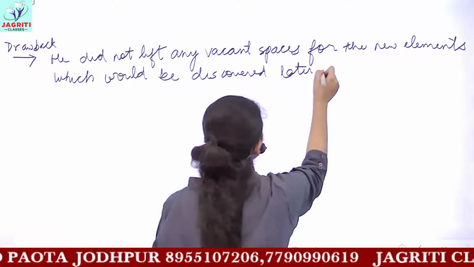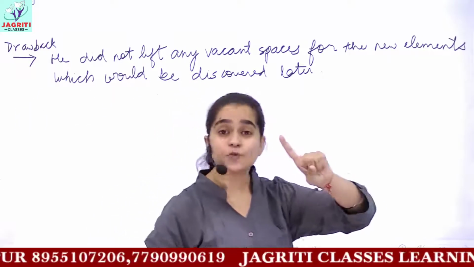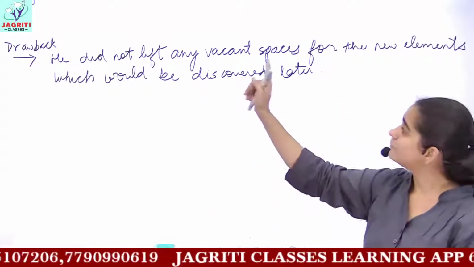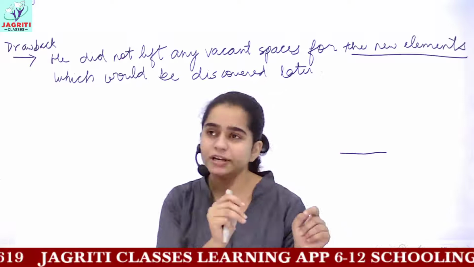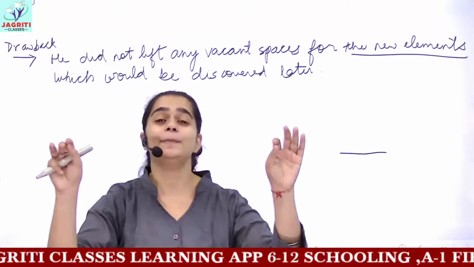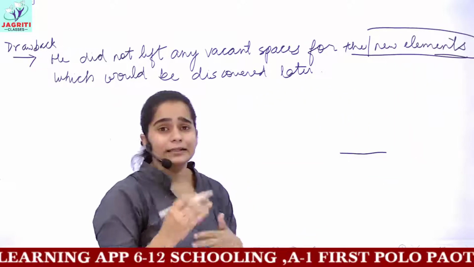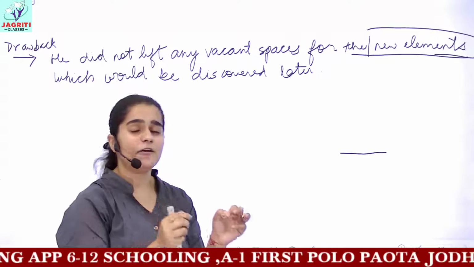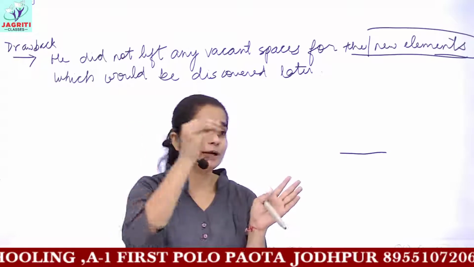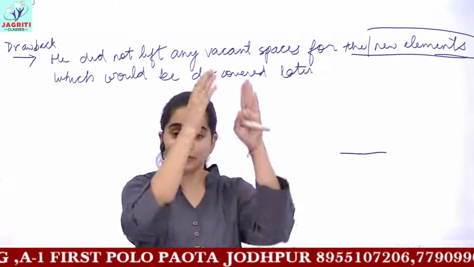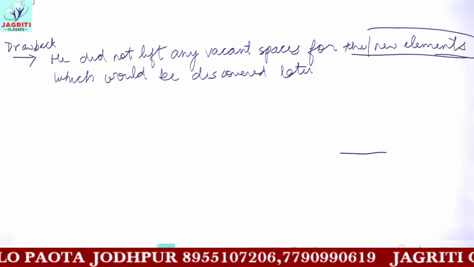So this was again a drawback of Newland's classification. That is, he didn't leave any vacant space for the noble gases. Secondly, he didn't leave any vacant space for the new elements, because he knew definitely that each day new elements are being discovered in different parts of the world. So yes, definitely new elements would be discovered continuously. Accordingly, he should have left some spaces, so that if any new element is discovered and it has similar properties to a group, then it would be kept there. So this was again a drawback of Newland's classification.